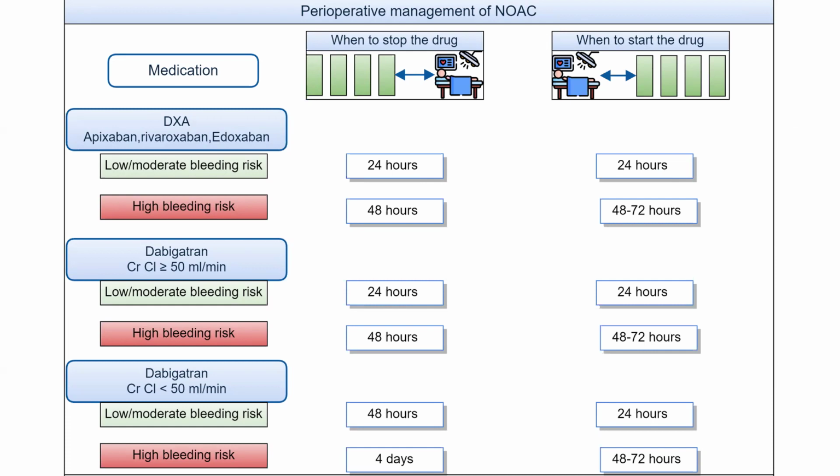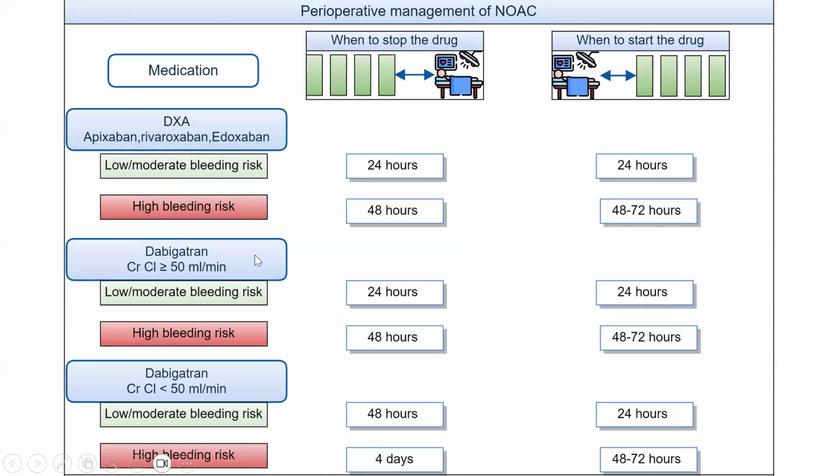of surgery. For example, we start with a patient on apixaban, rivaroxaban, or edoxaban. If this patient has a low or moderate bleeding risk, the drug will be interrupted 24 hours before the operation and restarted 24 hours after the operation. If the bleeding risk of the surgery is high, we'll interrupt the drug 48 hours before the operation and restart the drug 48 to 72 hours after the operation.